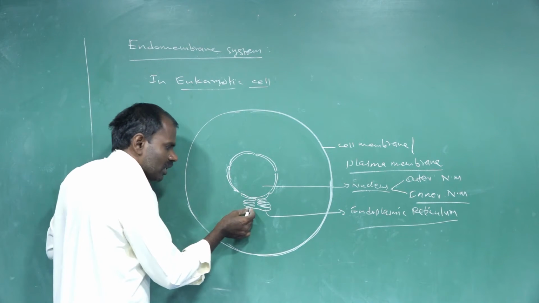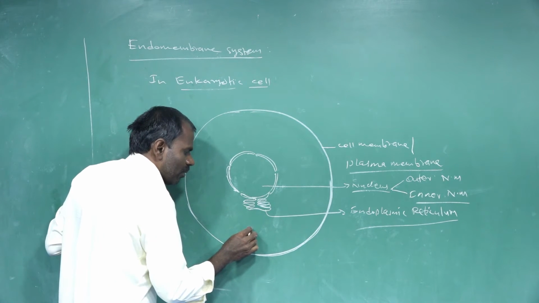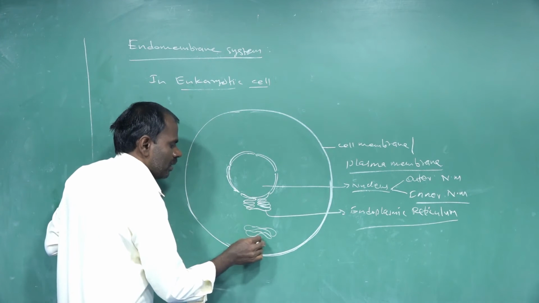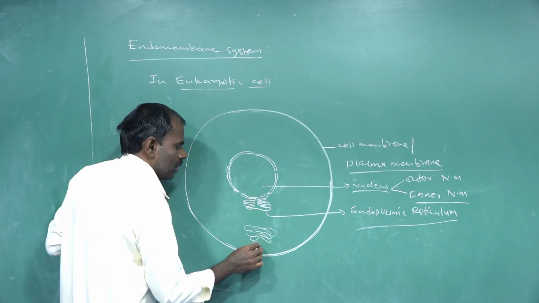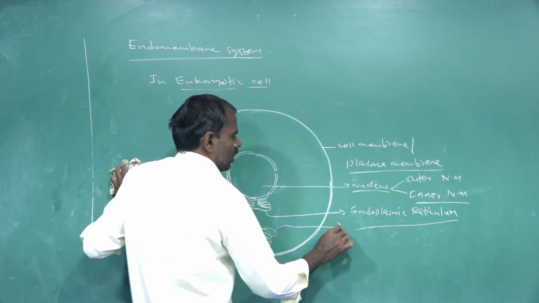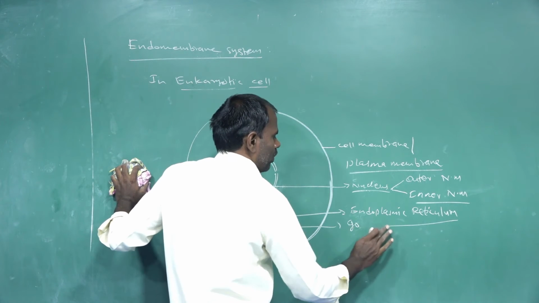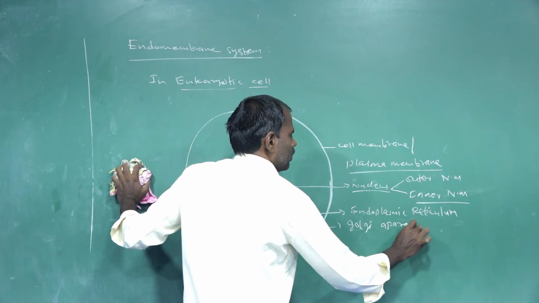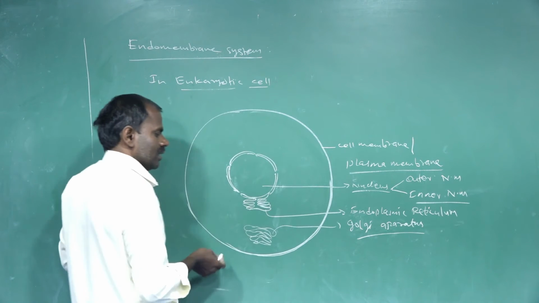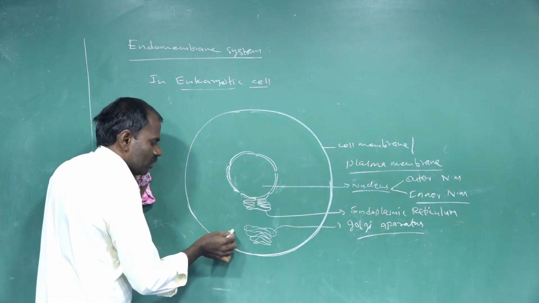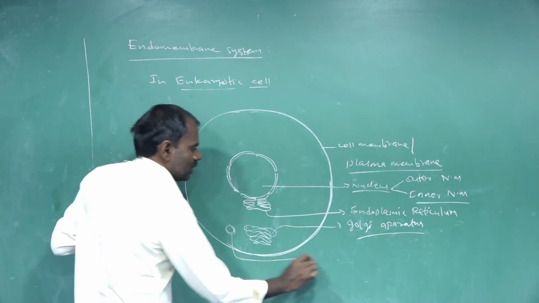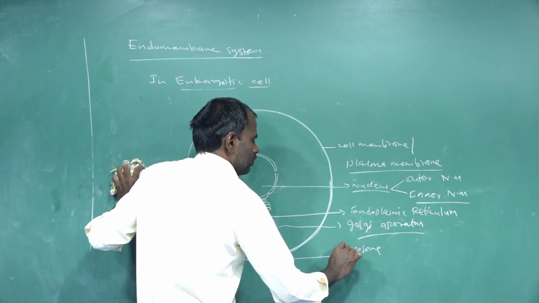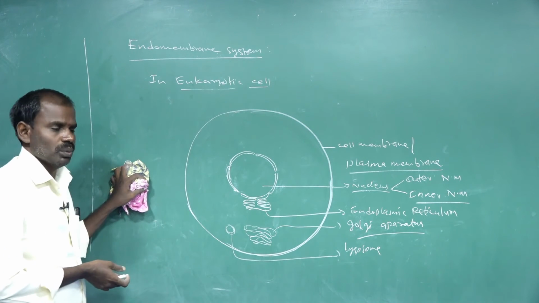Small segments cut off from the endoplasmic reticulum to form the Golgi bodies, or Golgi apparatus. Small segments of the Golgi apparatus cut off to form small layers called lysosomes.